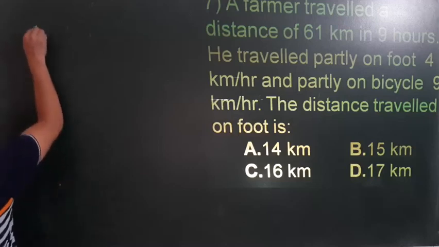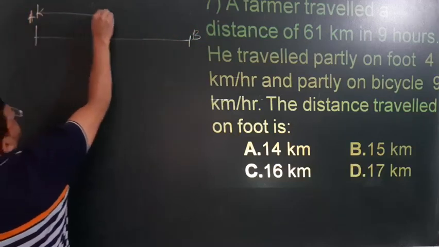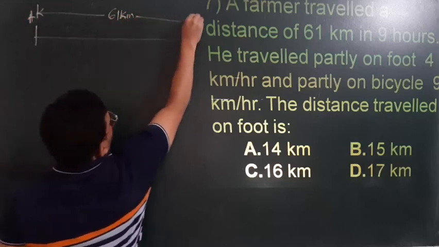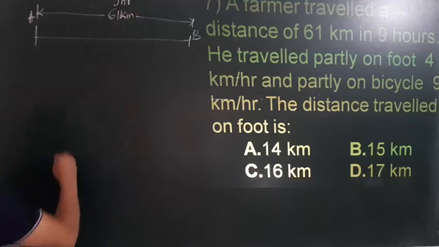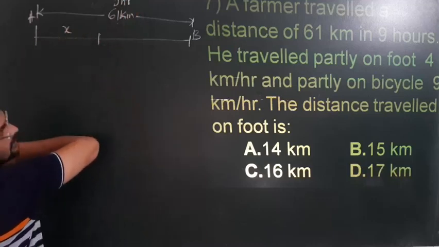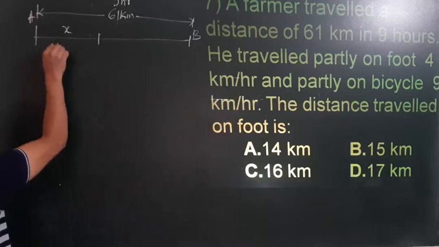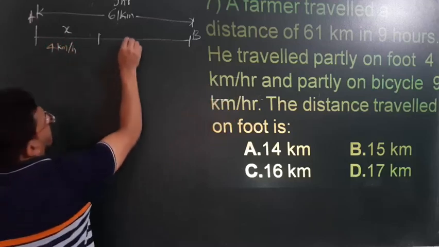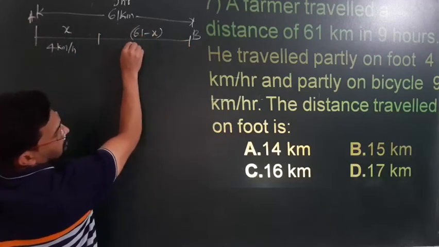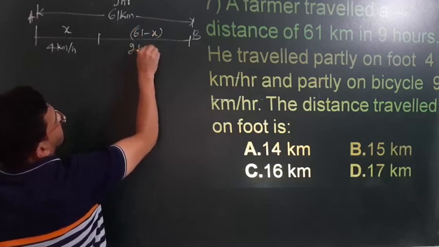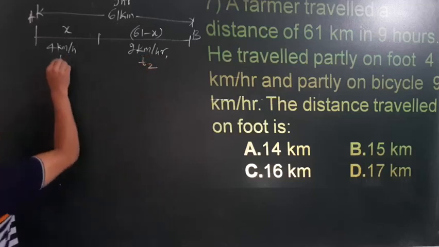So the diagram. The farmer travels from A to B. So total distance is 61 km, correct? And to travel the 61 km, the time is total 9 hours. Now partly, suppose he covered x distance on foot with speed 4 kilometer per hour. And then the rest becomes 61 minus x. It will cover with speed 9 kilometer per hour, correct? And here you will get the time t2 and here you will get time t1.